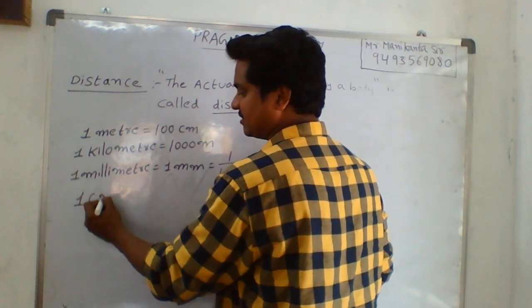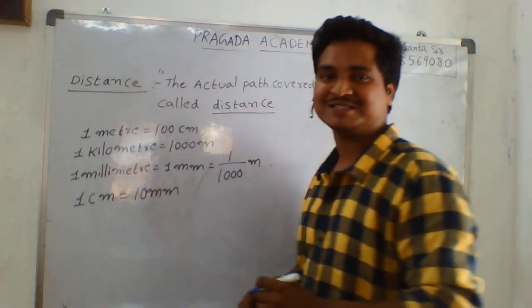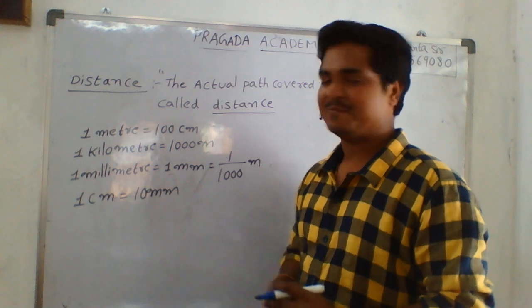And 1 centimeter is equal to 10 millimeters.